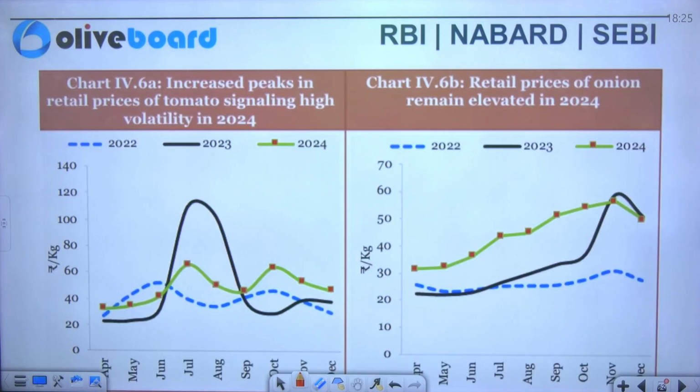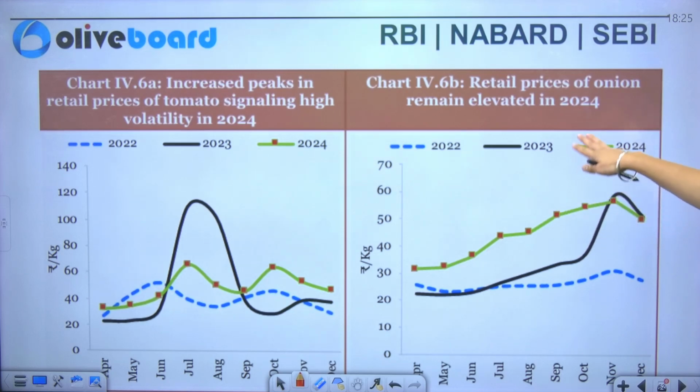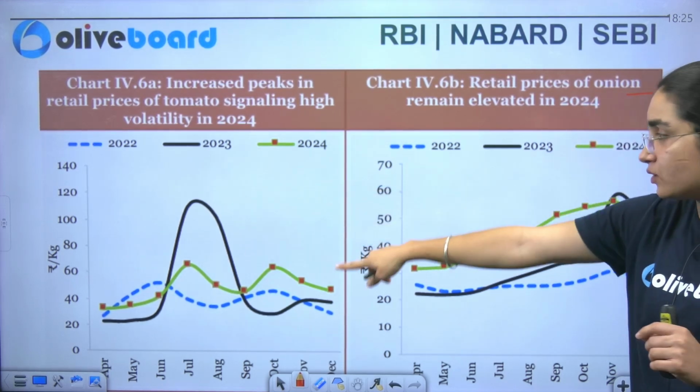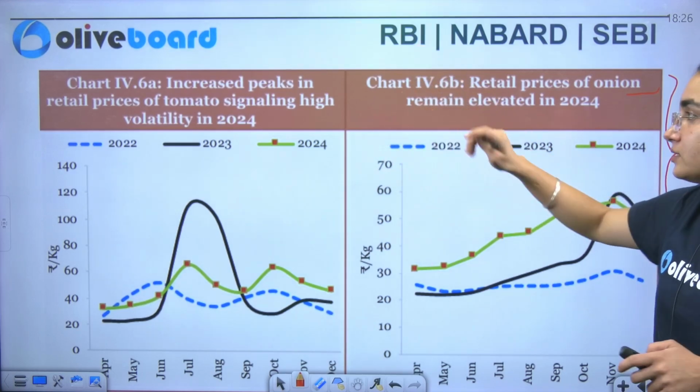Now we'll see the chart that is showing the increased peak in the retail prices of tomato, signaling high volatility. Similarly, you can see the retail prices of onions remain elevated. If you see this, it is uplifting here, and you can see the high volatility that is there.